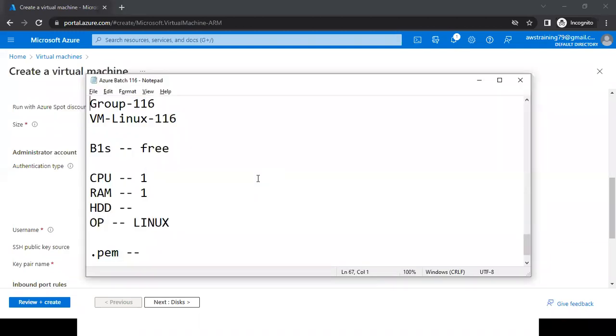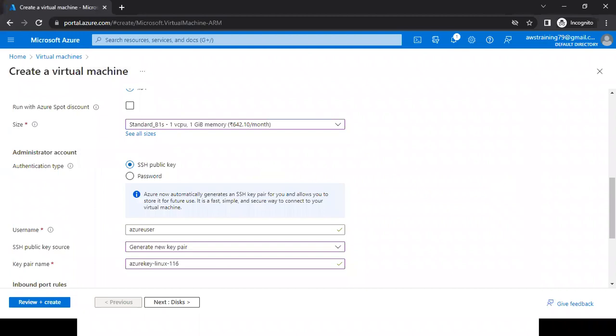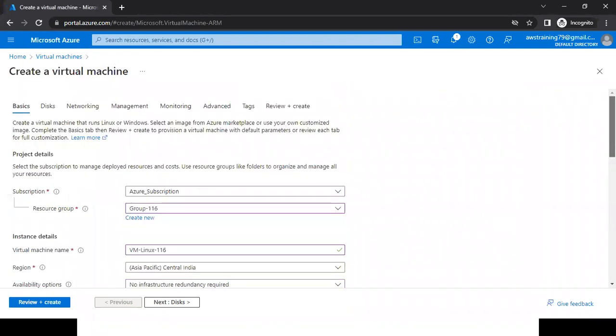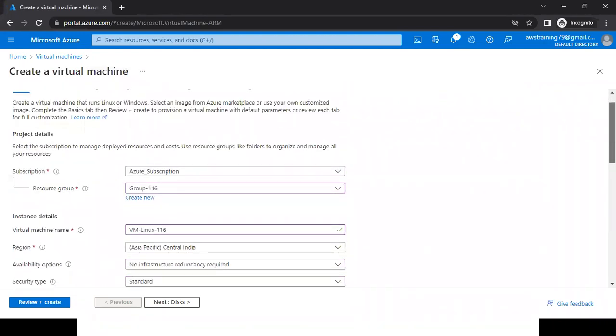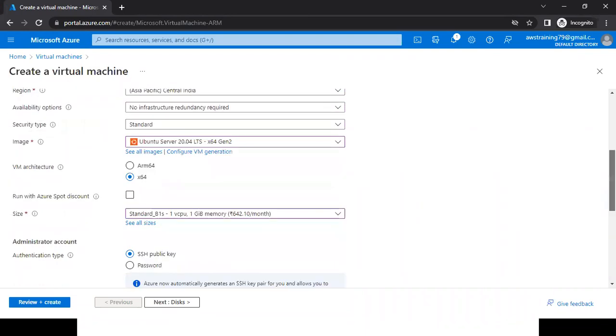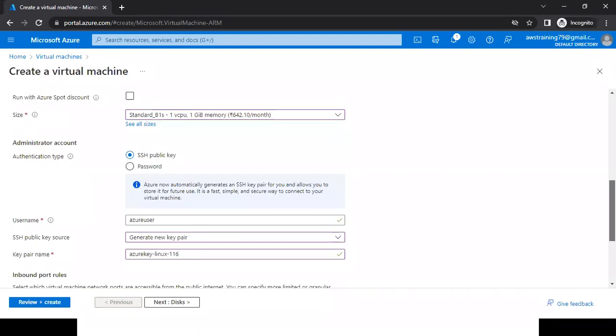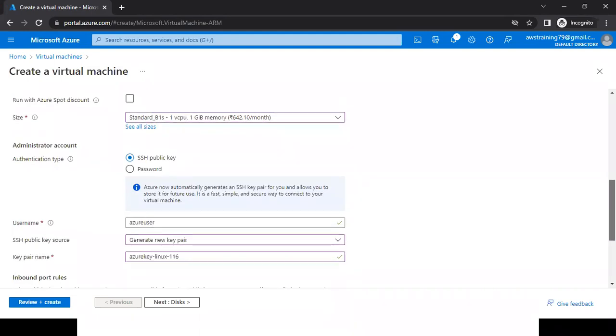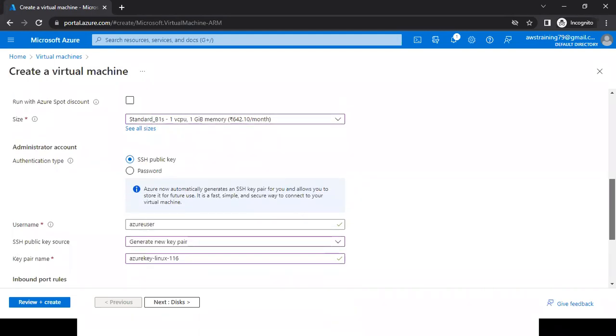Now, here is what we have given till now. We have selected our resource group, given the name, and the region the system selects automatically because of the resource group. Image we have selected, image means operating system. Then we selected a size, in which we get CPU and RAM. Then we have given our username and the key which I am generating. These are the only details we have given. Now scroll down.